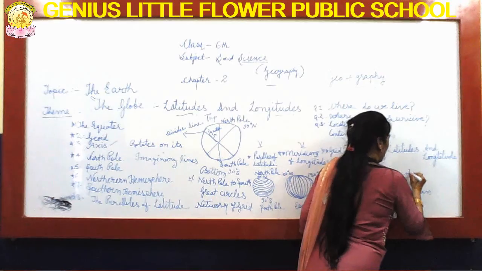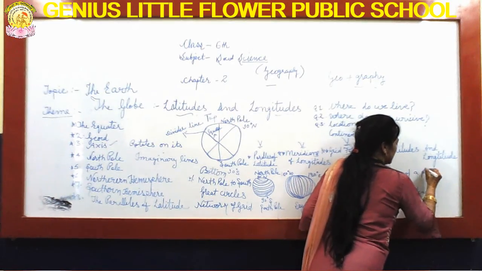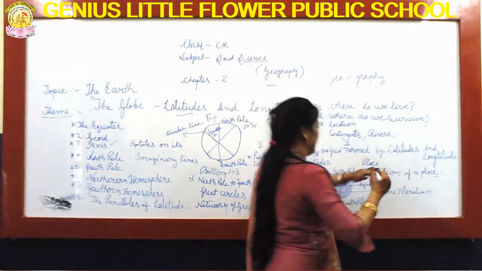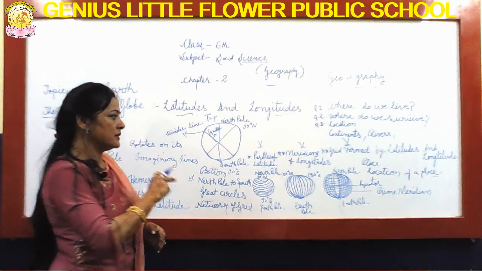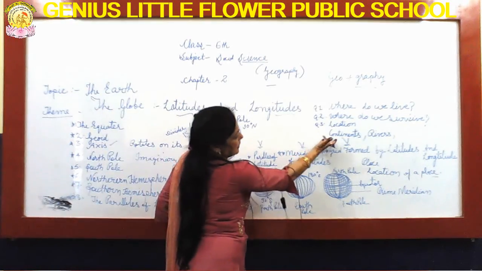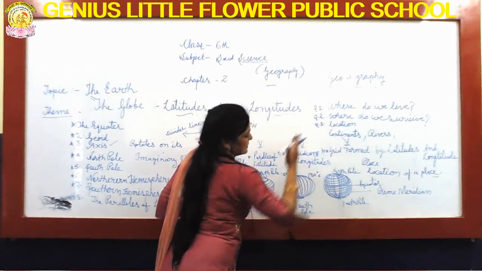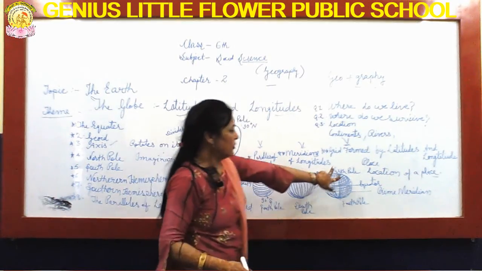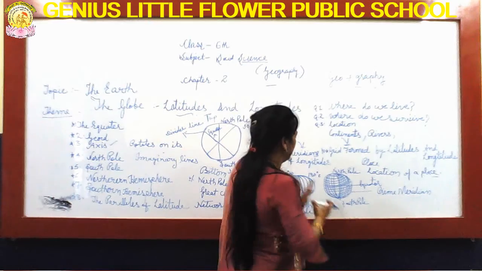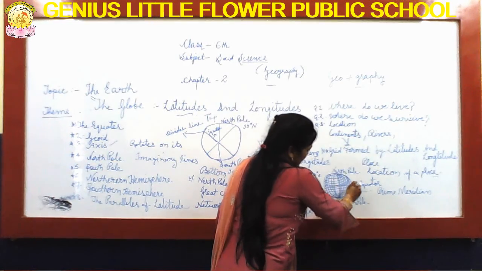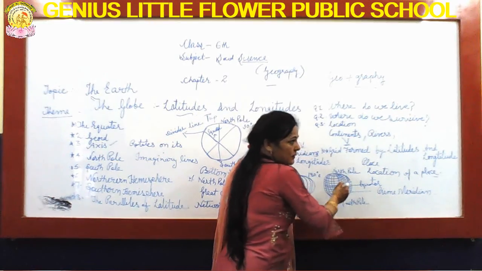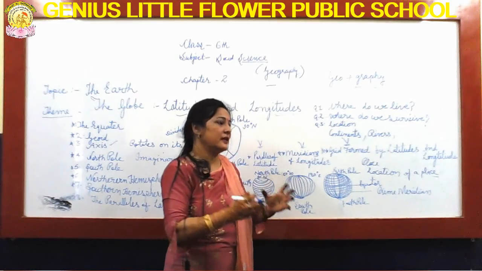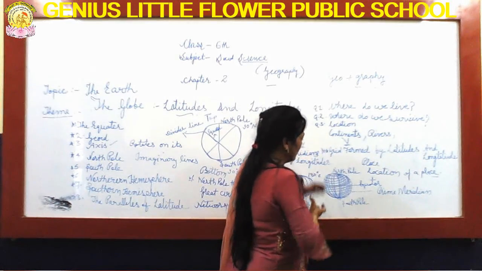The location of a place, or the exact condition of that country, continent, river, etc. So in this concern we can say North Pole to South Pole and then West to East, this is denoted, this makes a vast networking. Okay.